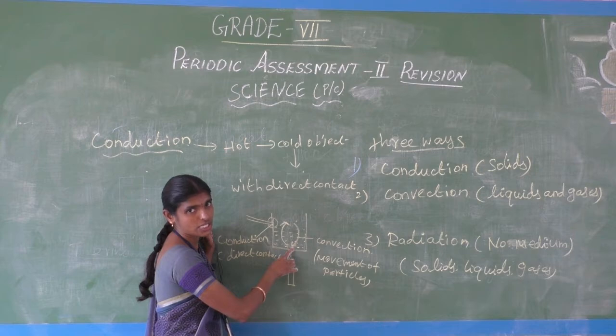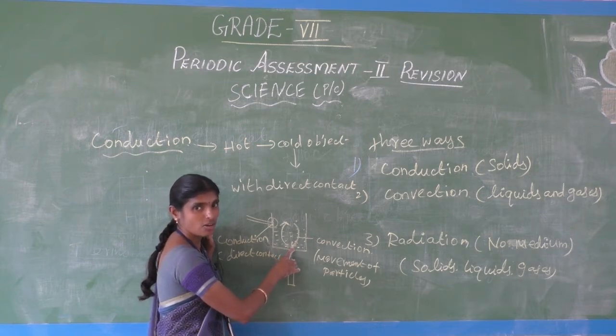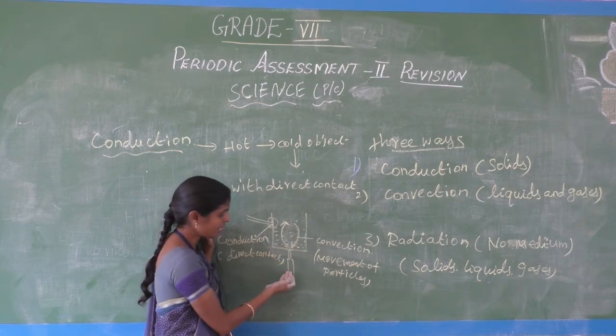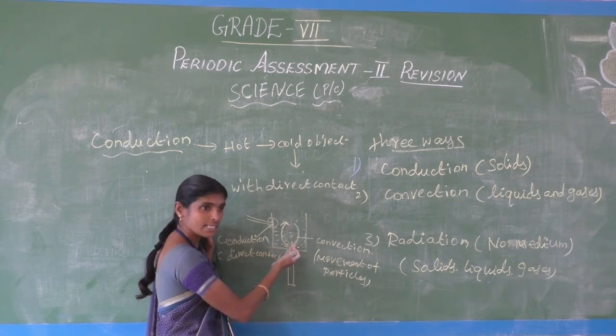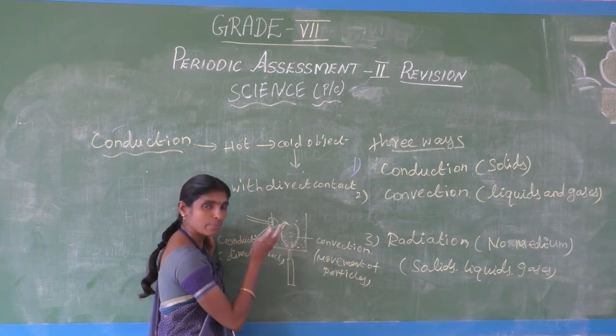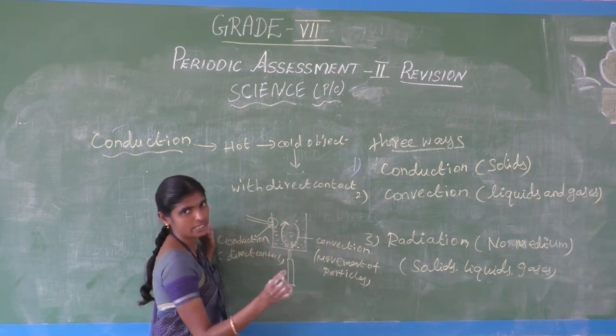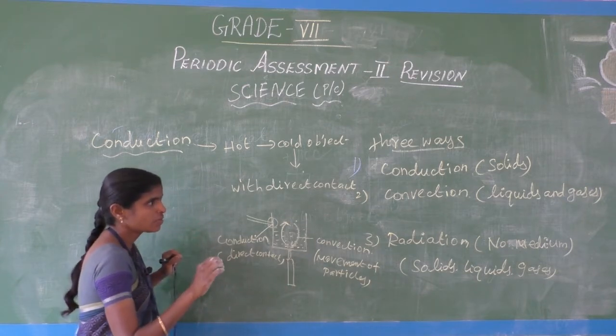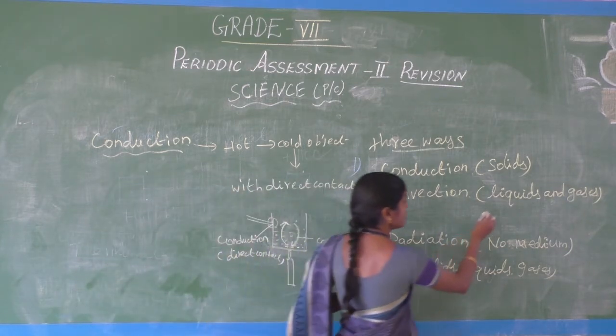That is convection. See, the water is boiling: hot particles are going upside, and cold particles are moving downside. Movement of particles is called convection. Convection only occurs in liquids and gases. Whenever we heat the water, the water molecules move upward and downward, and that process is called convection. Convection occurs only in liquids and gases, which is very important.